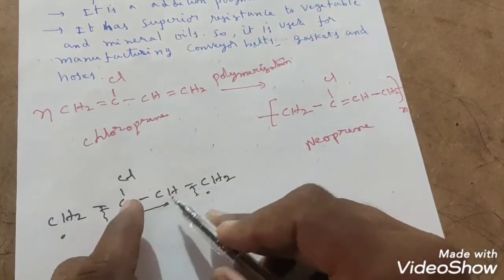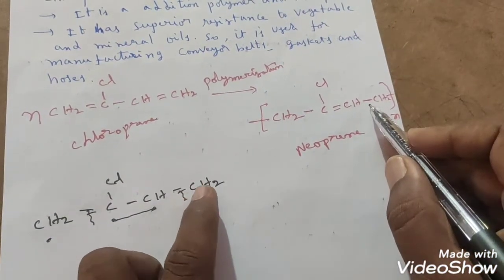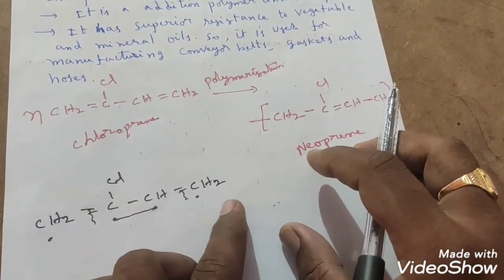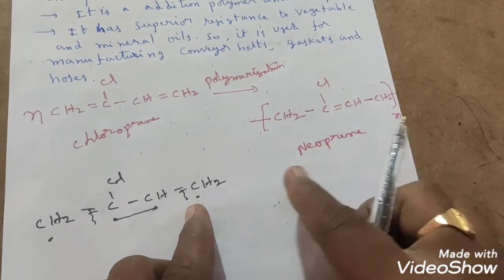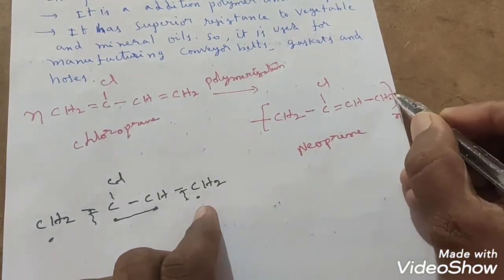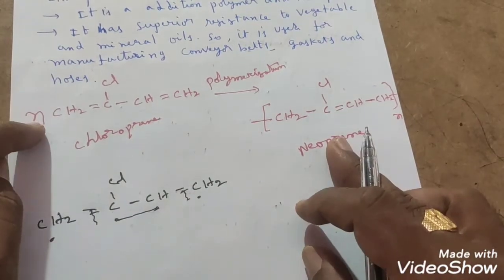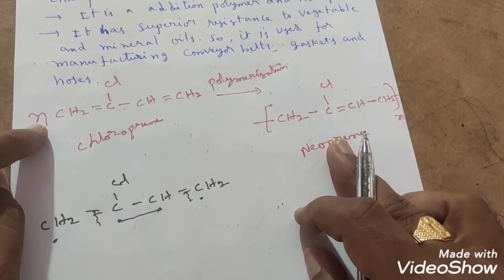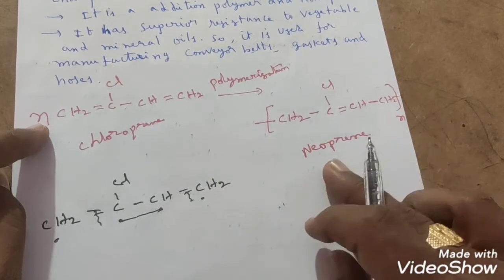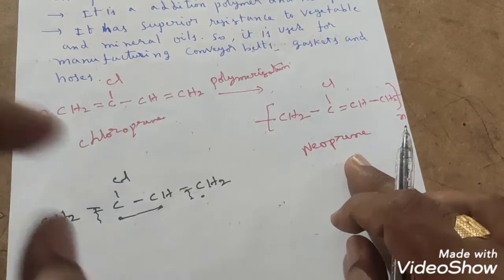So the continuation symbol I kept like this with a bond. Here CH, C double bond CH we have got, and next CH single bond is there, as it is I have written. The CH2 free radical is there. If you add the same monomer unit on this side, again this free radical will combine with the free radical of carbon of another monomer unit. So there is a chance to form a link-up, which is why I kept the bond. I have taken n times because n moles of chloroprene molecules will undergo the polymerization process. This is neoprene, which we have got from chloroprene.